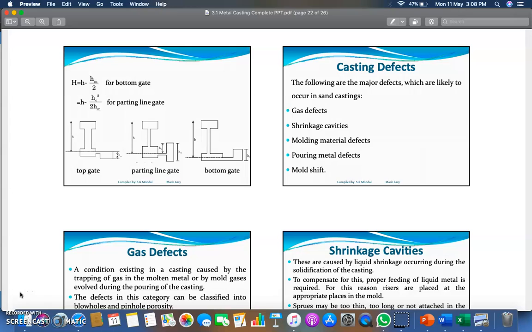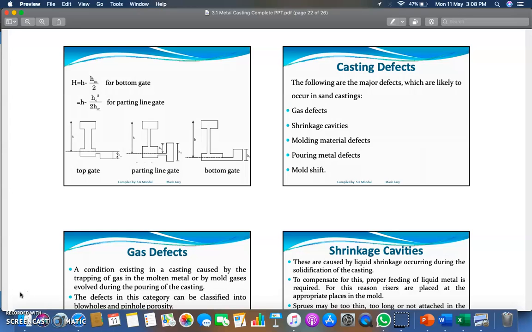As we came to the last session of this casting technology, in which we are going to discuss the casting defects, let's brief what are the topics which we have covered in the previous session. In the first session, we have covered the casting basics, what you understand by casting, the basic terminology related with castings, and casting properties. In the next session, we studied different kinds of pattern, and the pattern allowances like shrinkage and many other allowances we discussed in session 2.